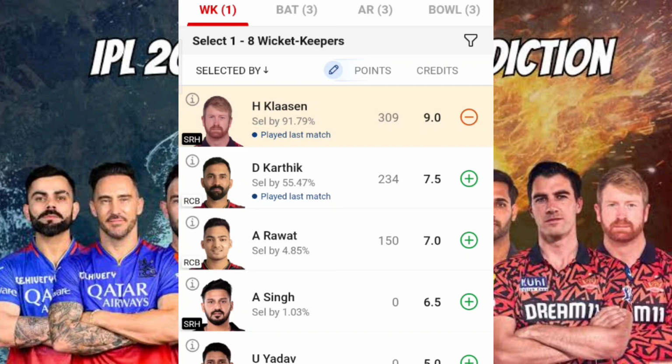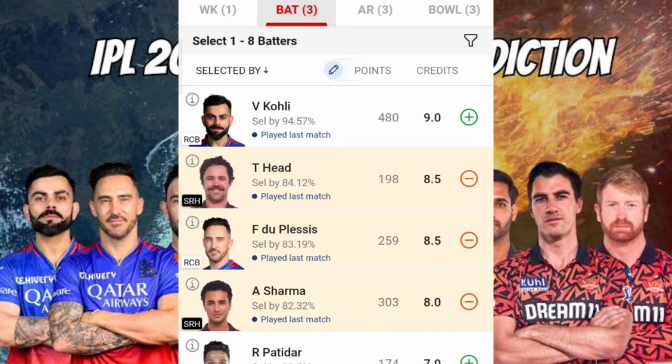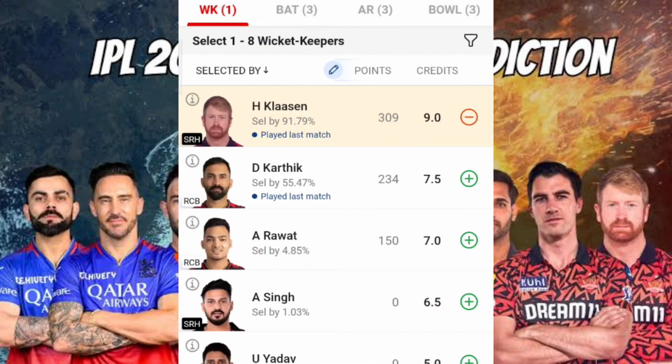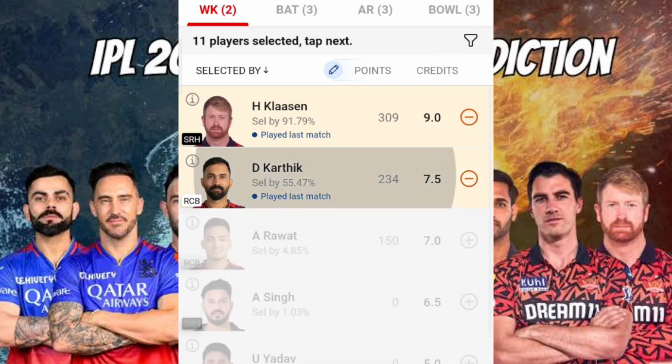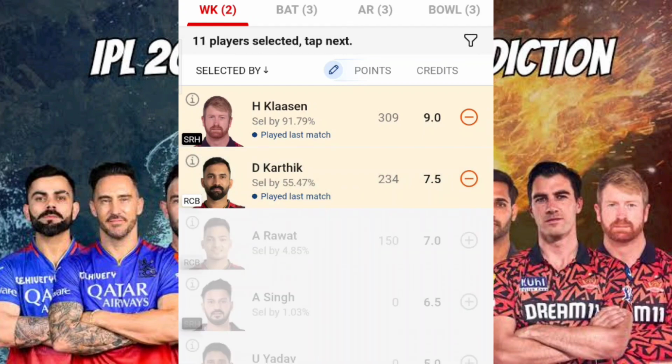In that case, you must acknowledge in your mind that RCB's opening is going for something very huge, and there is one crucial player, Glenn, who will play in today's match. In that case, you can even avoid Dinesh Karthik and go for Heinrich Klaasen. Again, what if you're considering an early collapse of RCB or even the middle order? I mean, they get a very good start, but after the power play they lose two wickets immediately. Then there are chances that Dinesh Karthik will also get a chance, and he may score some 30 to 40 plus runs, so that he'll be there in the Dream Team, right?